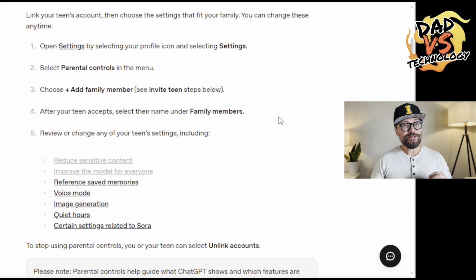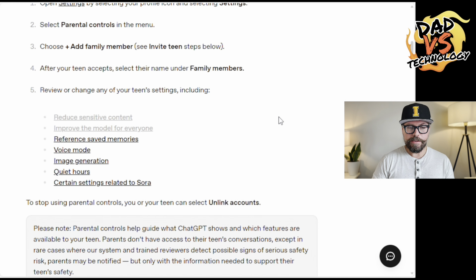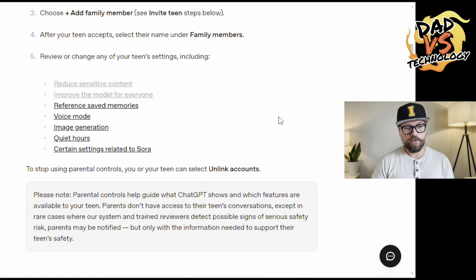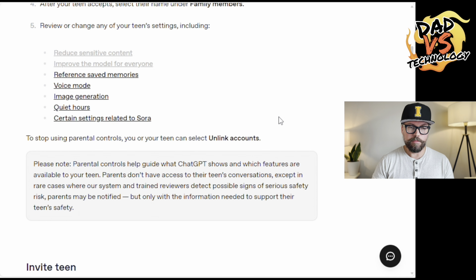The telephone option is only available on the website. If you're getting to this through the app on your phone, you'll only have the email option for this. And then once your teen accepts the invite, it will link your accounts and open up the various parental control settings on your device as a parent.